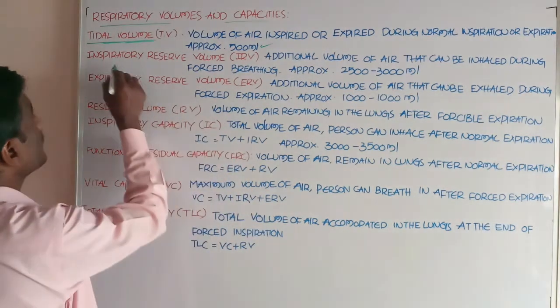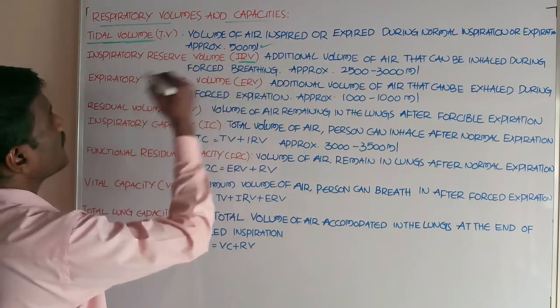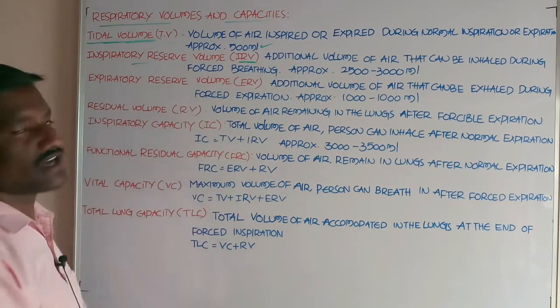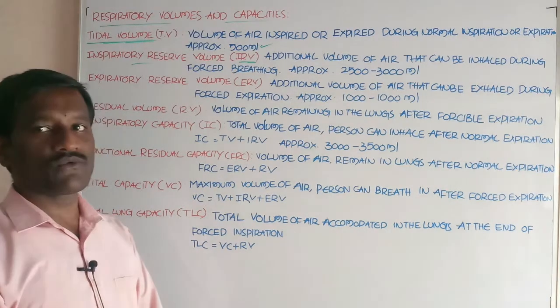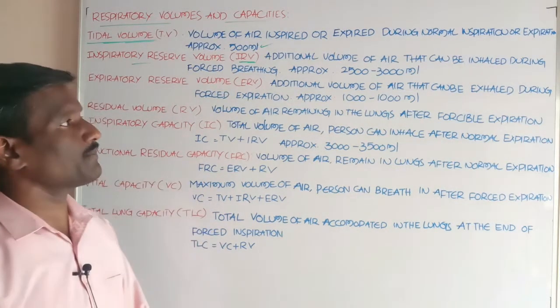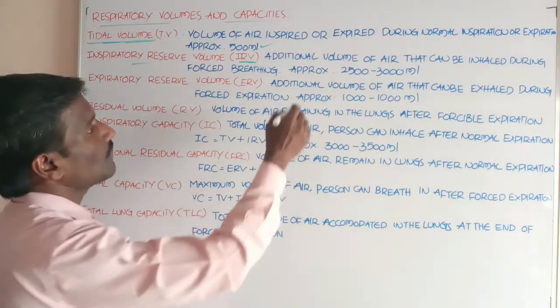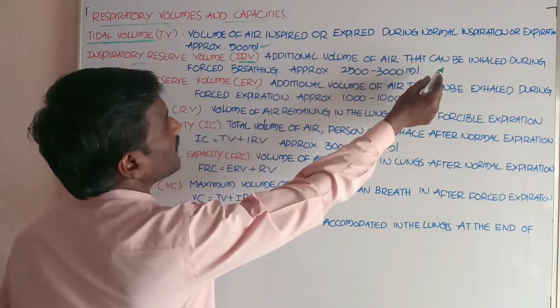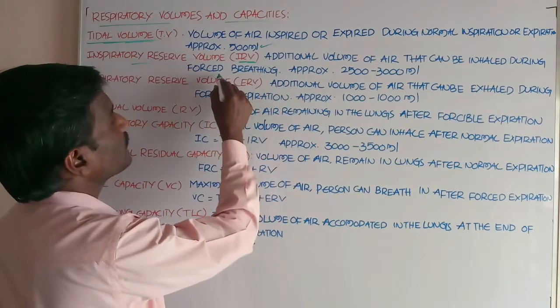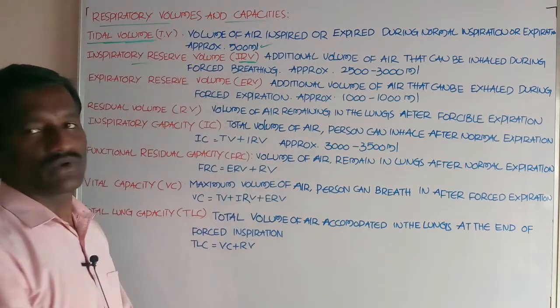Next, the second one is IRV, inspiratory reserve volume. It is the additional volume of air that can be inhaled during forced breathing.